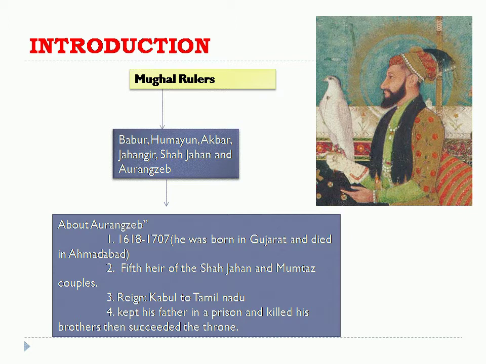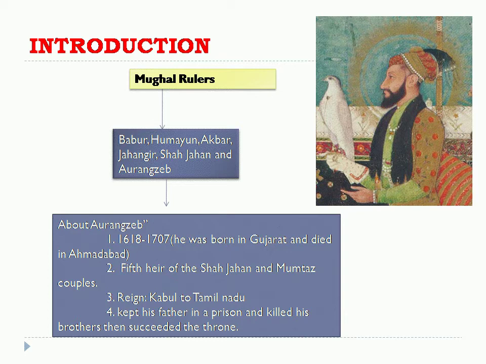Remember Aurangzeb. He was born in the year 1618 and died in the year 1707. He was born in Gujarat and died in Ahmednagar. He was the sixth child of Shah Jahan and Mumtaz.